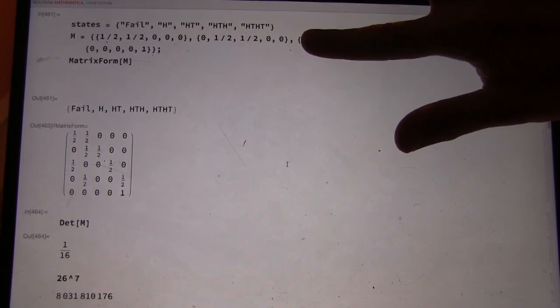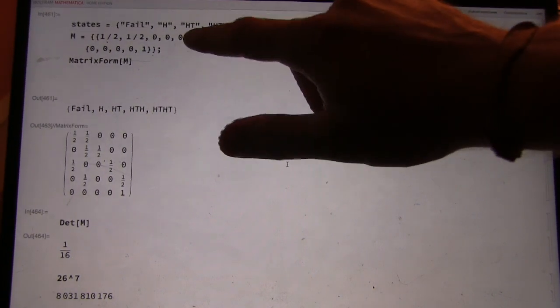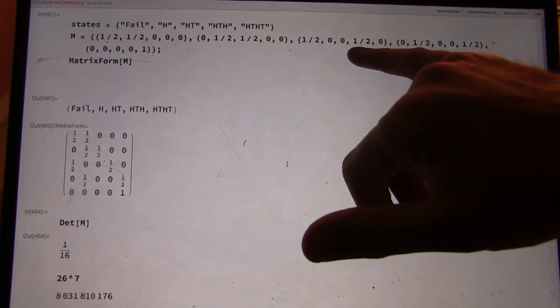From head-tail, you can go to head or to fail. Or to, actually you can't go to head, you can go to head-tail-head. And you can go to fail. Okay, so from this state, you can go back to the beginning or to head-tail-head.